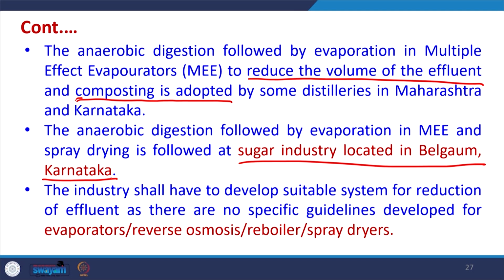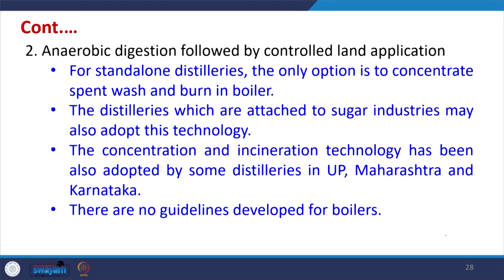The industry has to develop suitable systems for reduction of effluent, as there are no specific guidelines developed for evaporators, RO, reboiler or spray dryers. So, this has to be seen by the sugar industry themselves.